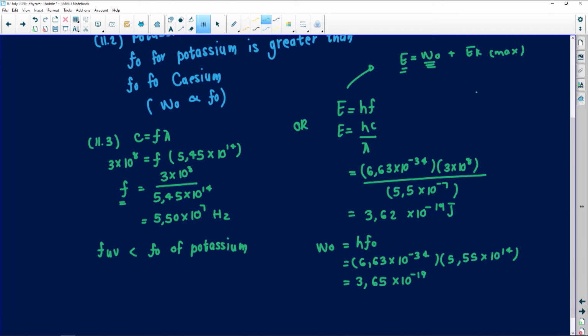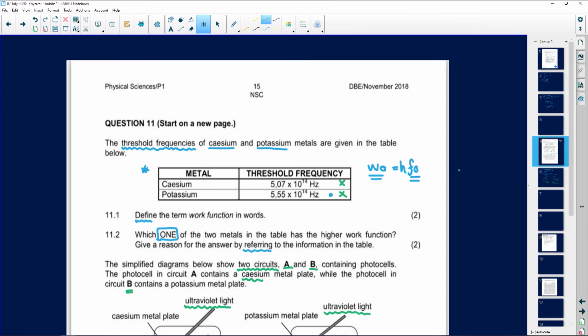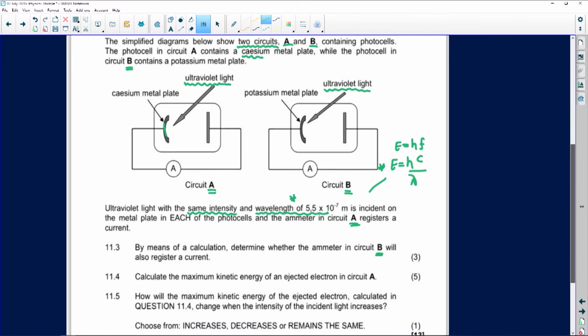So already by these two, let me write my conclusion down here. I can see that my work function is greater than my energy, and my ammeter will not register current, because remember, this is the minimum energy that is required to eject this electron. So because this one is greater than this one, it means that it will not have a reading on the current. Let's see another question that we can do.